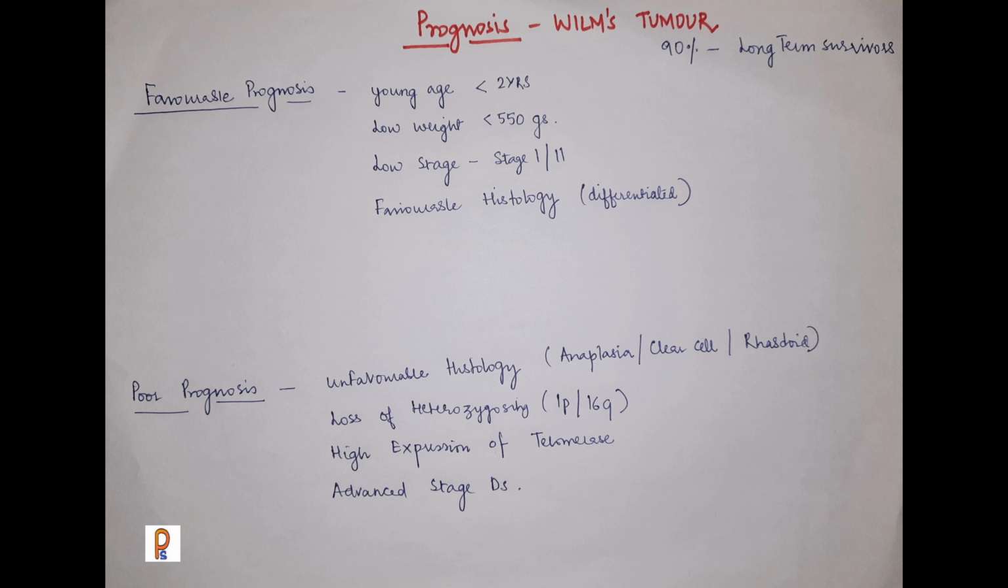If we see for the prognosis with the Wilms tumor, so 90% are long-term survivors. The things which suggest a favorable prognosis are if the age is young, that is less than 2 years, if the weight of the tumor is less than 550 grams, and if it is a low stage, that is stage 1 or 2, and if the histology is favorable. Now, poor prognosis, if there is unfavorable histology in the form of anaplasia, clear cell sarcoma or rhabdoid tumor, or there is loss of heterozygosity at the 1p and 16q chromosome, or if there is high expression of telomerase, or if it is advanced stage disease.